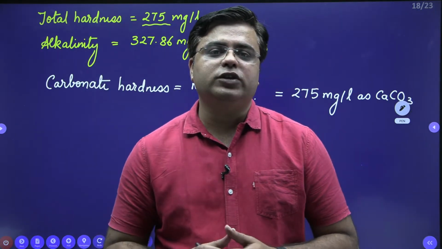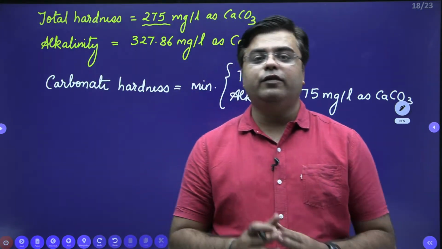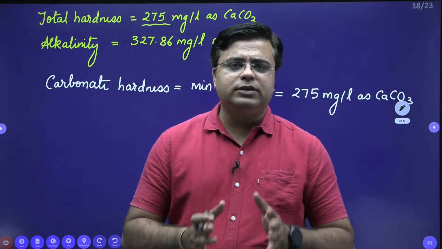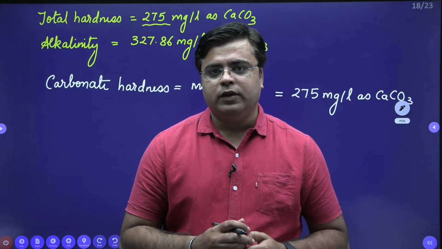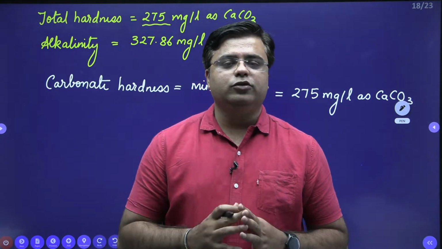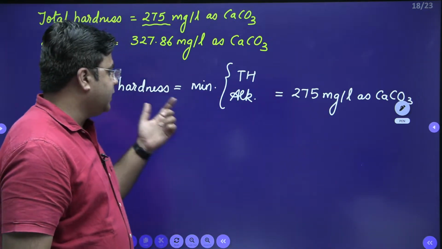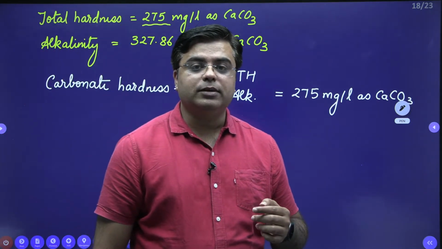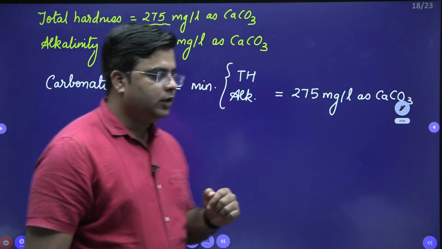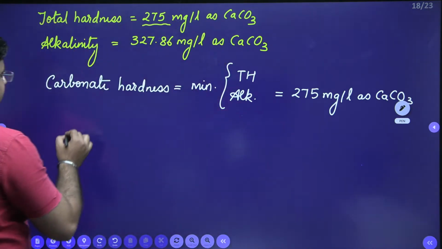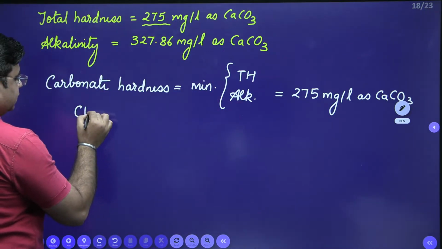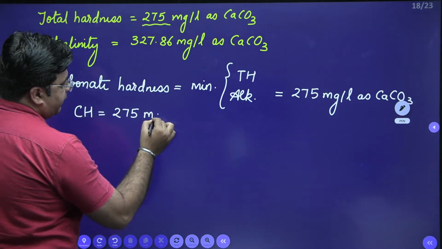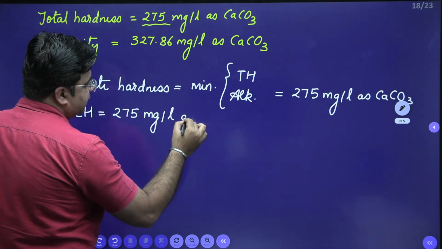These types of questions are again one of the favorite questions of not just GATE, but all the technical exams that are conducted in the country. Now there is one more variety to this question. Here we have calculated the carbonate hardness. The question can also be framed to ask about non-carbonate hardness. From here we know carbonate hardness is equal to 275 milligram per liter as CaCO3.